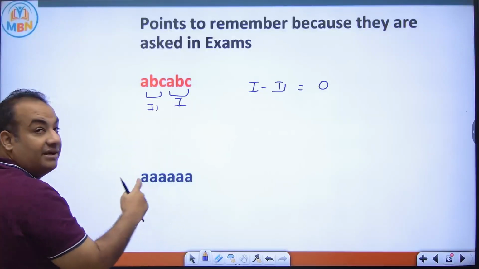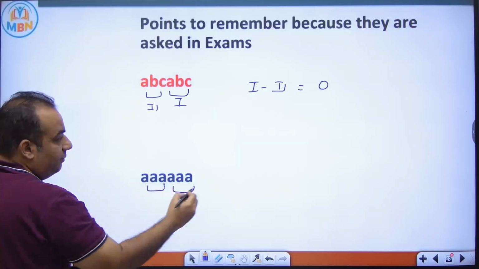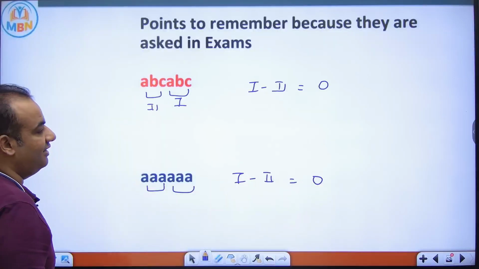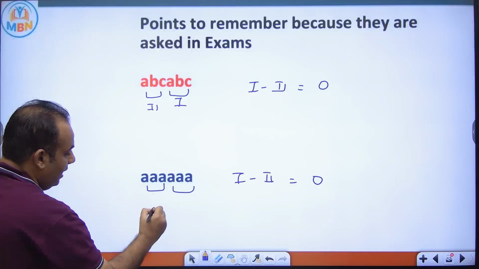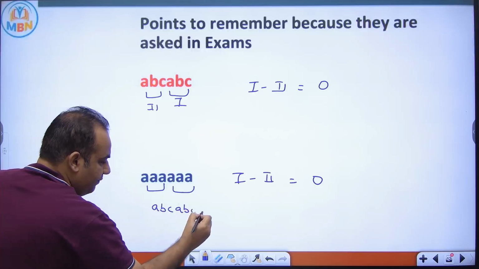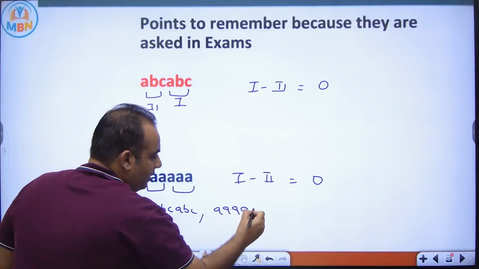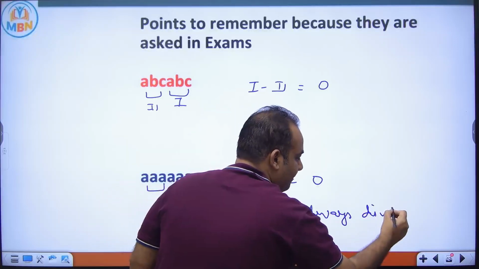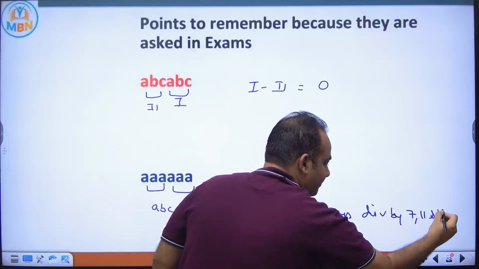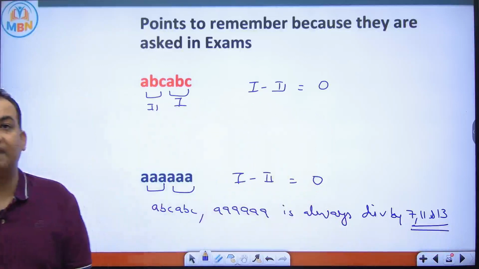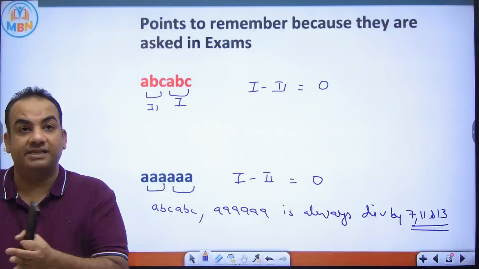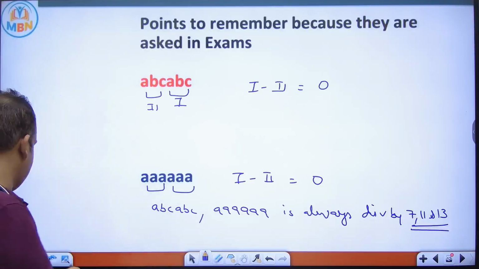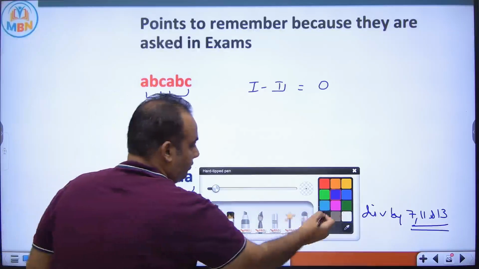Similarly, A written 6 times. So first group, second group. So first minus second is 0. So this number is also divisible by 7, 11 and 13. So please note down, a number of the form ABCABC or AAAAAA is always divisible by 7, 11 and 13. The reason is the resultant will be 0 and it is divisible by 7, 11 and 13. So answer is yes, it is always divisible by all 3 numbers.